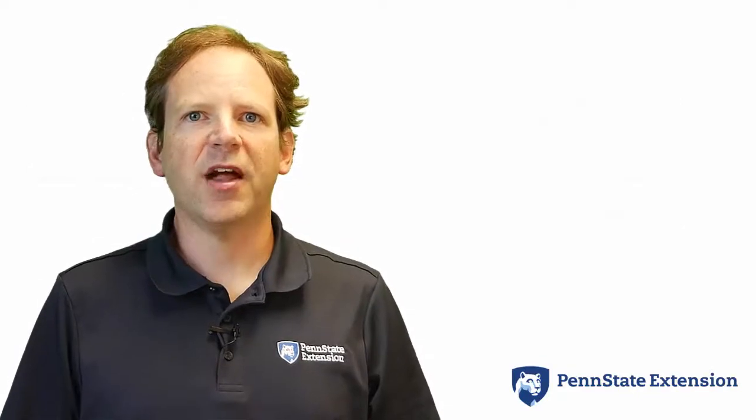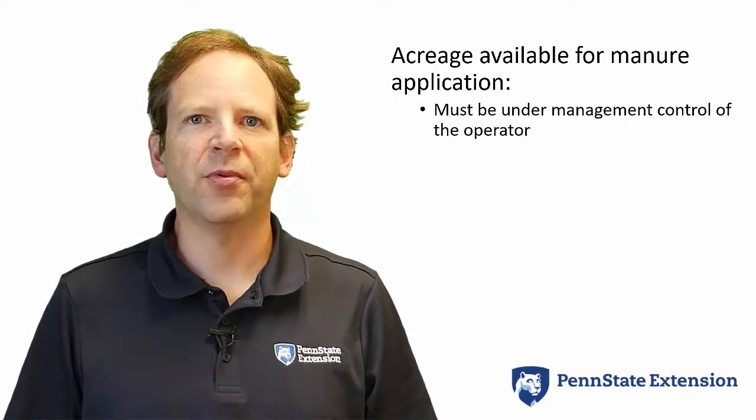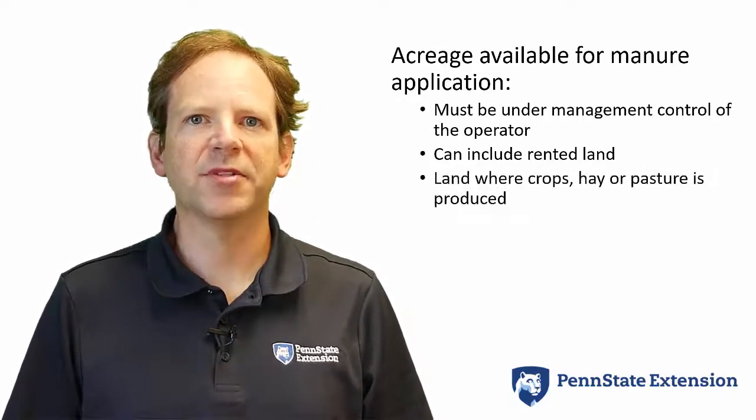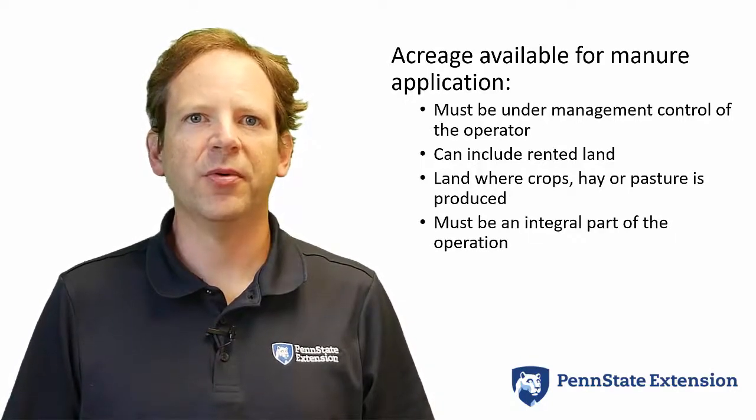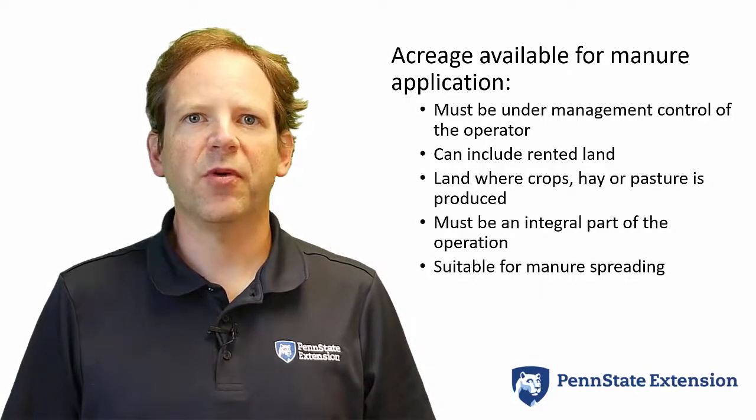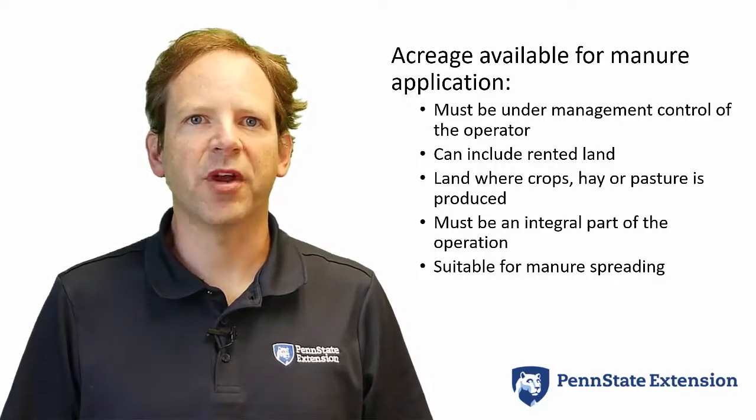The next step in calculating the AEUs per acre is to determine the acreage that is available to spread the manure generated by the livestock on. This land must be under the management control of the operator and can include rented land. It must be land where crops, hay, or pasture is produced. The land must be an integral part of the operation, so for instance spreading manure on your neighbor's ground wouldn't count. It must be suitable for manure application, meaning you can actually get onto it with a manure spreader.